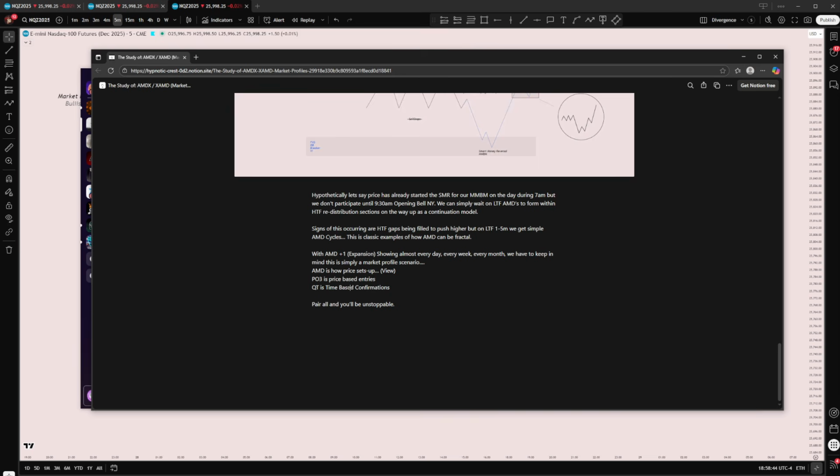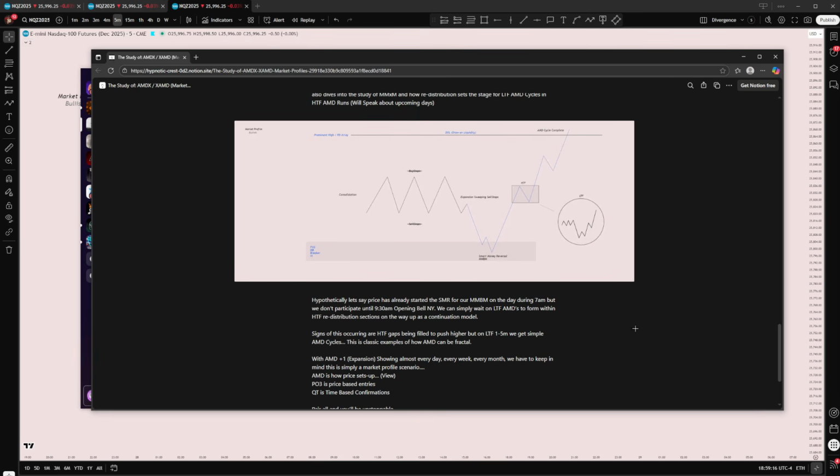Realistically, PO3 is price-based entries, meaning PO3 is going to prove to us where and when most of the time the manipulation and distribution wants to happen. This is what I mean by price-based entries. QT, or quarterly theory, is time-based confirmations. As a lot of people know, you need your correlations such as quarterly theory, cycle, sequential SMTs, and cracking correlations. You pair all these together, you're unstoppable. This is what I state.